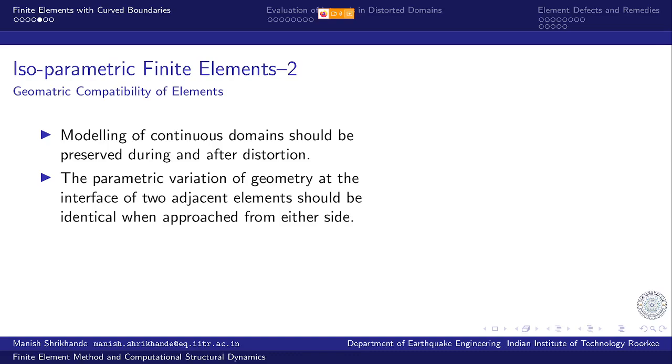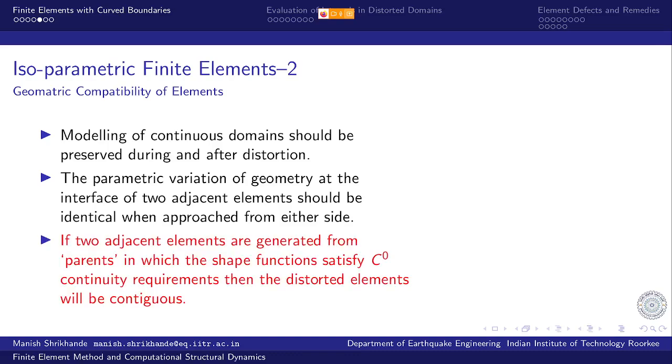And in isoparametric elements, if we use the same interpolation functions for modeling of geometry as we do for the modeling of primary variables, then of course this condition is satisfied. So if two adjacent elements are generated from parents in which the shape functions satisfy C0 continuity requirements, then the distorted elements will be contiguous.